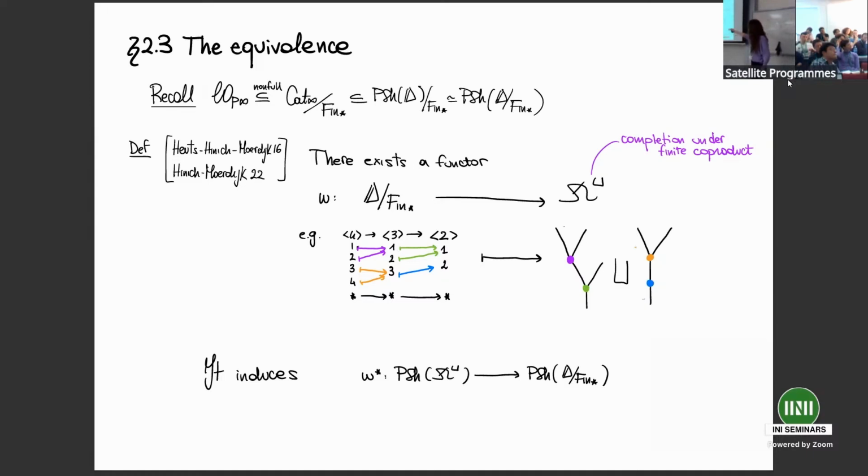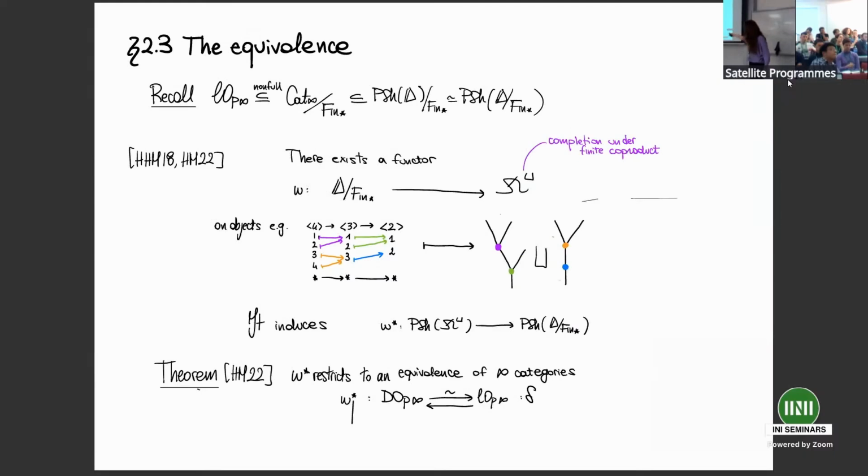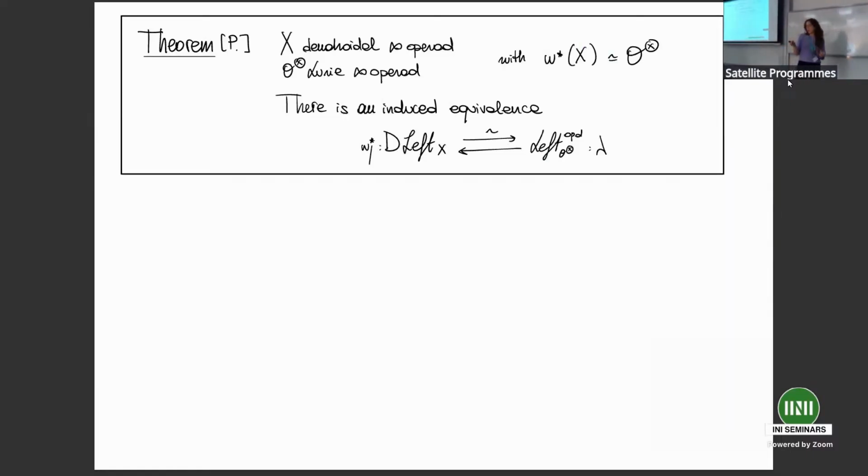This functor induces a map between the categories of presheaves, and what they prove is that Omega star restricts to an equivalence of infinity categories between dendroidal infinity operads and Lurie infinity operads. What I prove is that if we take a dendroidal infinity operad X and its Lurie equivalent infinity operad, then this equivalence induces an equivalence between dendroidal left fibrations over X and operadic left fibrations over the Lurie equivalent of X.